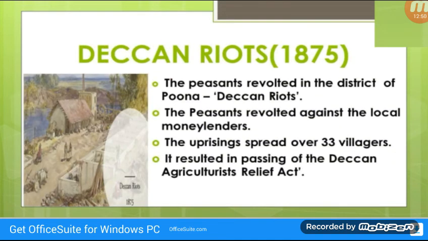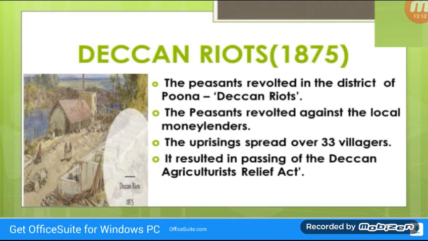Deccan Riots, 1875. In 1875, the peasants revolted in the district of Pune. That event has been called the Deccan Riots. The peasants revolted primarily against the oppression of local moneylenders who were grabbing their lands systematically.